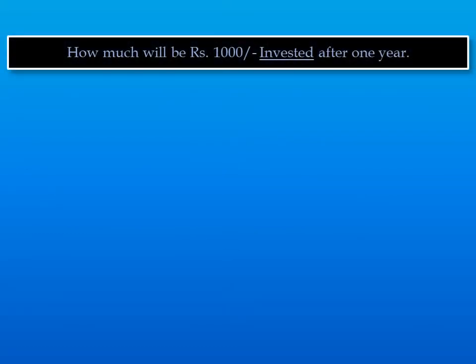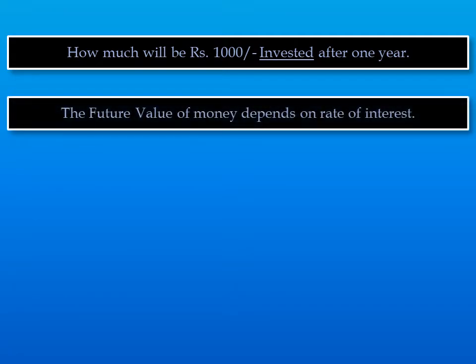When we say rupees 1000 invested today will be more after 1 year because of interest earned on it, the question is how much this 1000 will be after 1 year. This will depend on how much interest is earned, and that depends on the rate of interest.